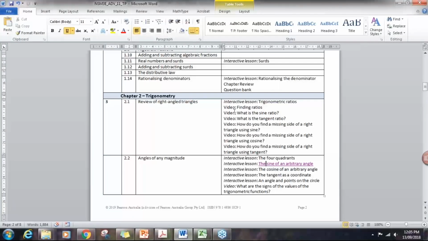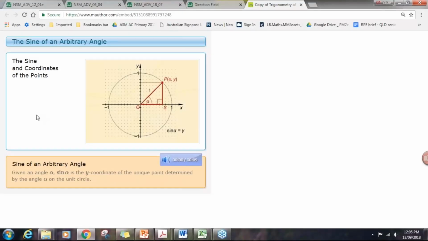So in this case, we have Chapter 2, Module 2, Angles of Any Magnitude. There are a variety of interactive lessons associated with this. If we were to click on one of the hyperlinks, this would take us to the interactive lesson online, and we'll see that there's a video that can accompany the concepts covered in the student book.